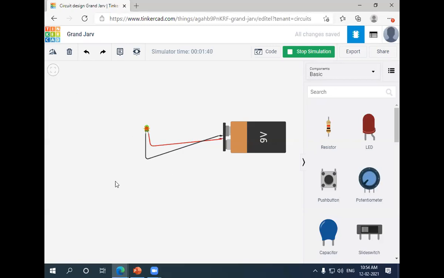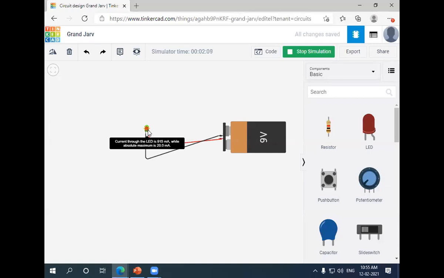In this, you can see the notification of blinking. Whenever I place this, the current through the LED is 915 milliamps, while the absolute maximum the LED can support is 20 milliamps, but I'm using a 9-volt battery, so I'm getting a current supply of 915 milliamps. That's why the LED may burst and get damaged.